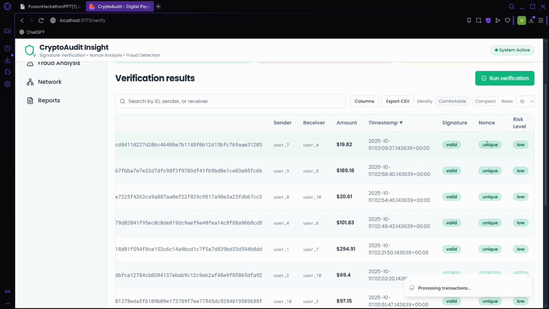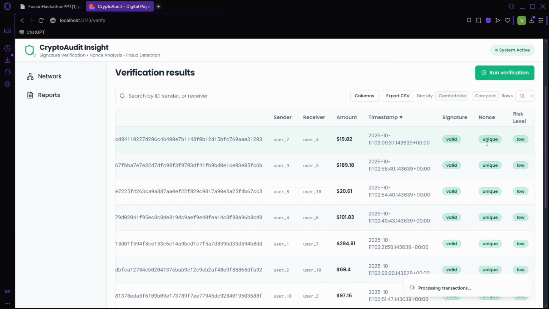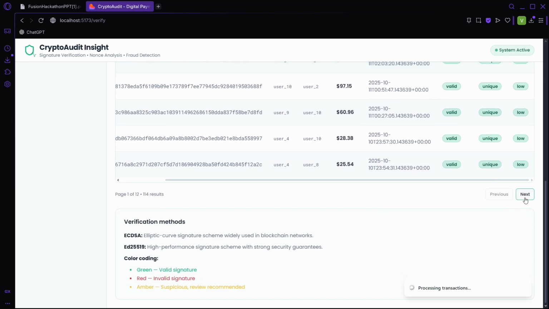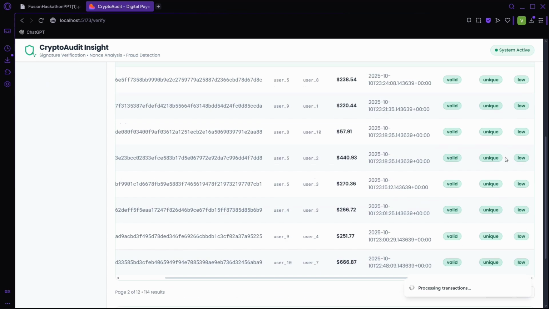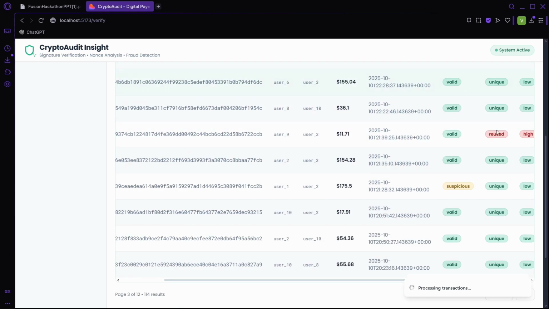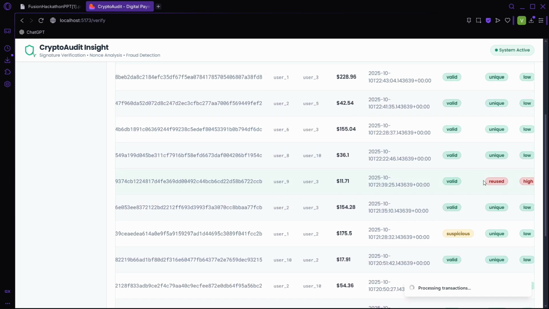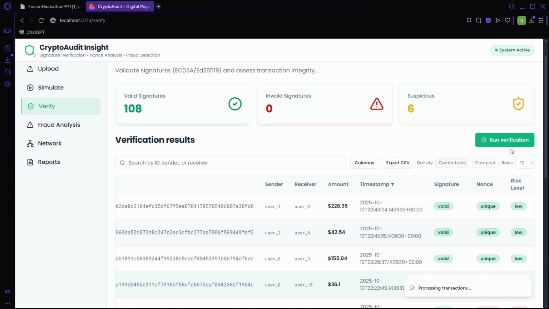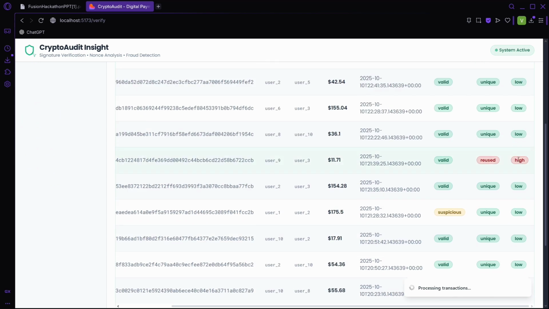A nonce is a random number or string generated when a signature is generated. It is only used once. If it is used twice, it will be detected as a fault. A hacker will use it to replay the transaction for multiple transactions. So here there are some examples of nonce reuse. It is saying reuse, and that's why it is flagged with a risk level of high.